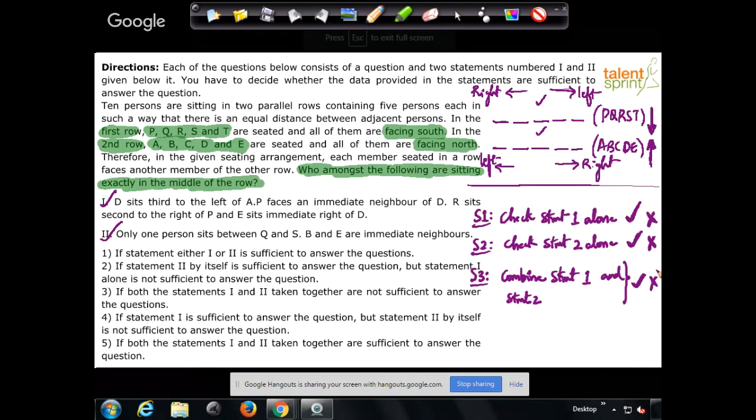So these are the 5 possibilities. You can get the answer using statement 1 alone, so this is tick and this is cross. Second possibility is you may get the answer using statement 2 alone, so this is cross and this is tick. Third possibility is you may get the answer using either of the statements, so both are tick and tick. Fourth possibility is both are cross and cross. But when both of them are not giving you the answer independently, you go for the combination. And that combination will result in 2 possibilities. You may get the answer using the combination, may not get the answer using the combination. If you have understood this process clearly, data sufficiency is done. There's nothing left there. So based on this, let us now solve the given question.